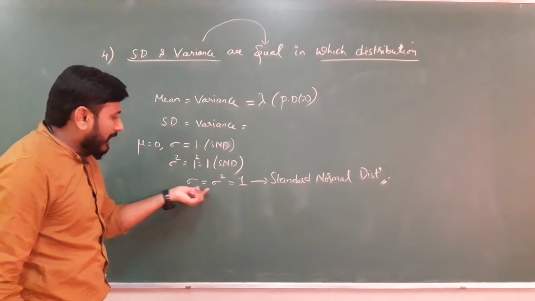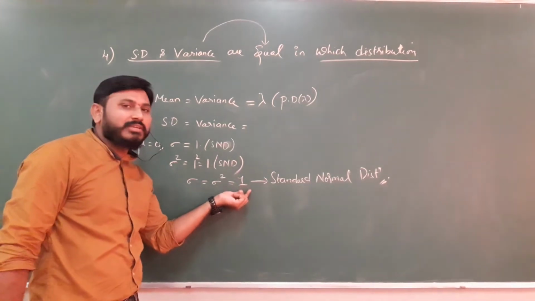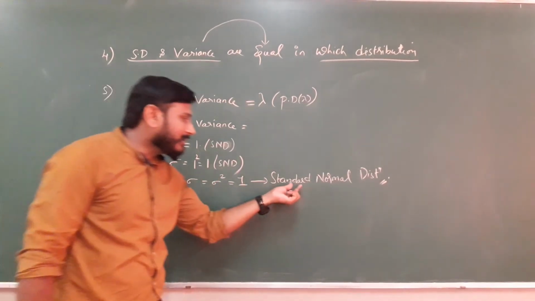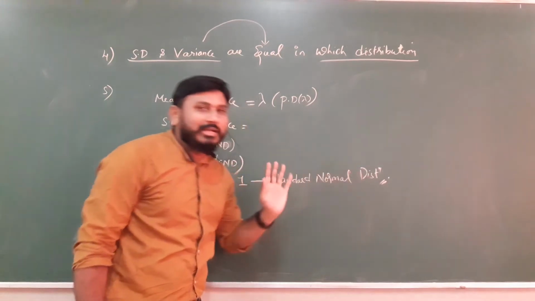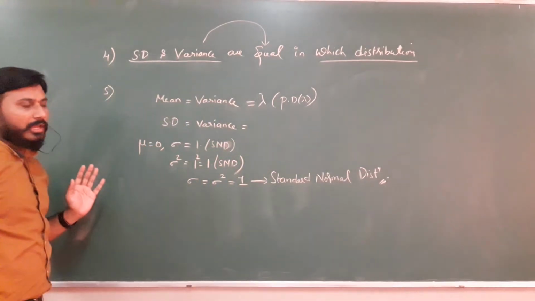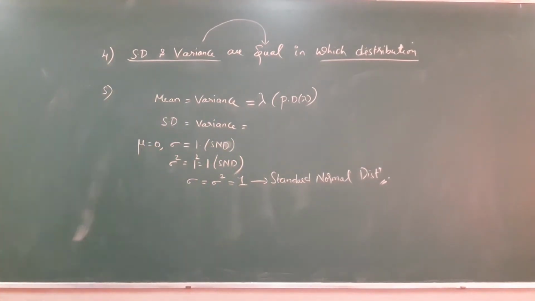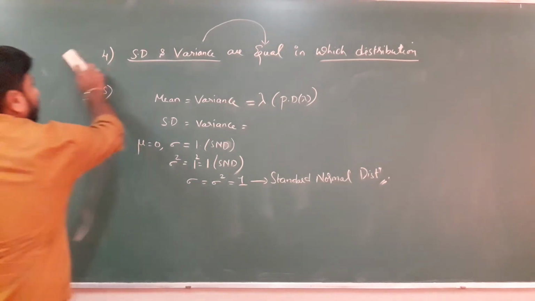So sigma and sigma square are always equal to 1 only in the standard normal distribution. Clear?